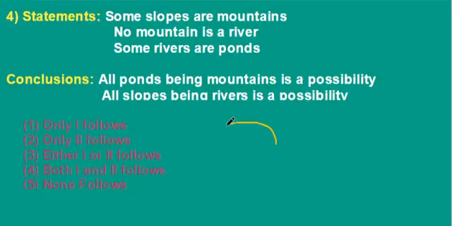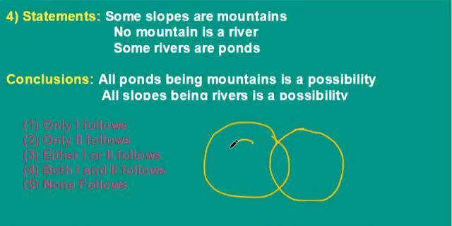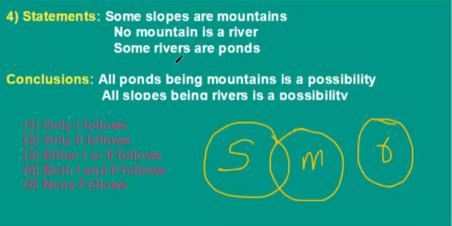See here, some slopes are mountains. We can draw like this. And now mountain is river. There is no relation between mountain and river. Some rivers are ponds. All ponds being mountains is a possibility. From the statement there is no relation between ponds and mountains. So check here. All ponds being mountains is a possibility is not correct.